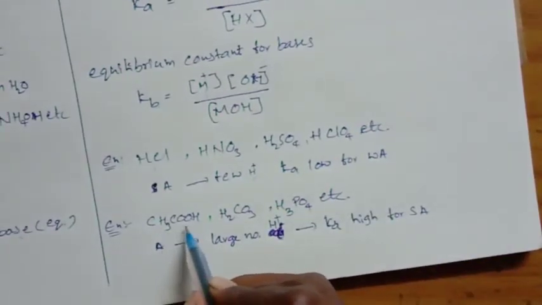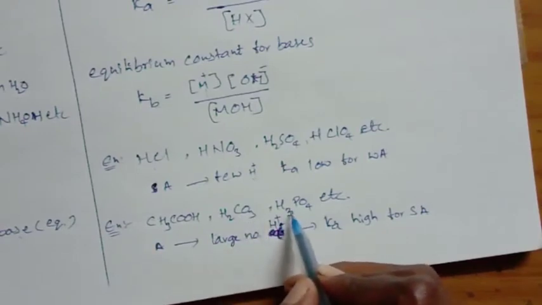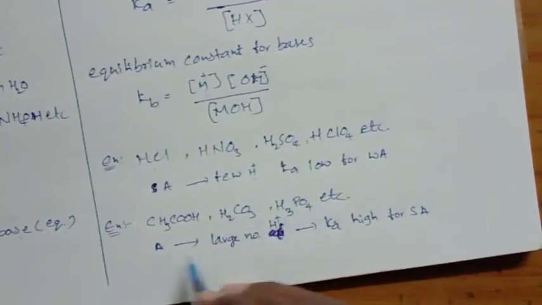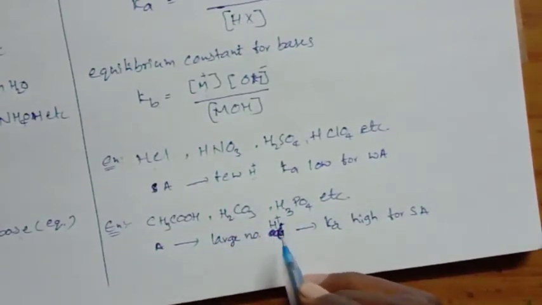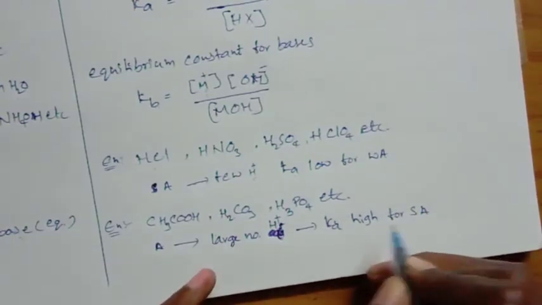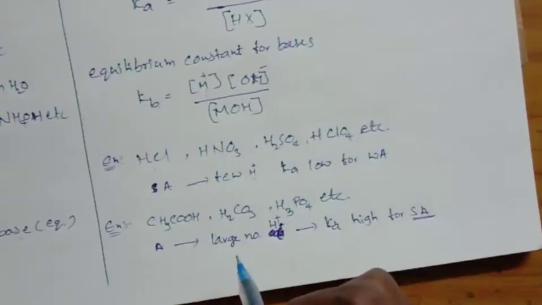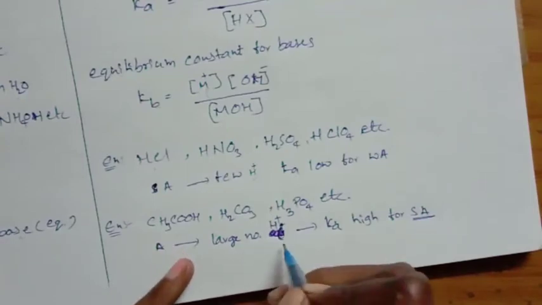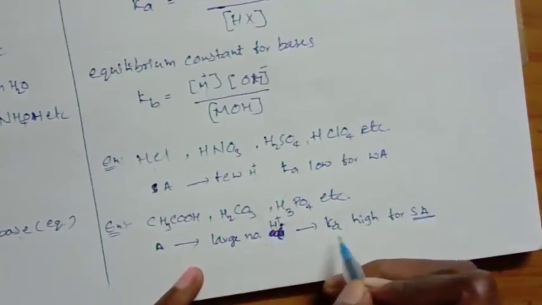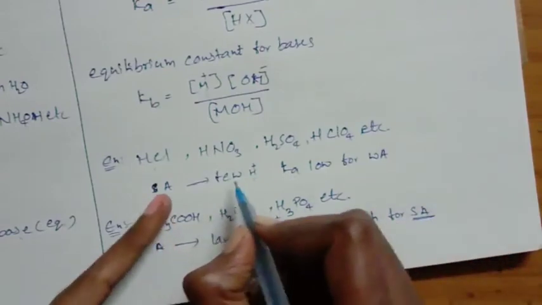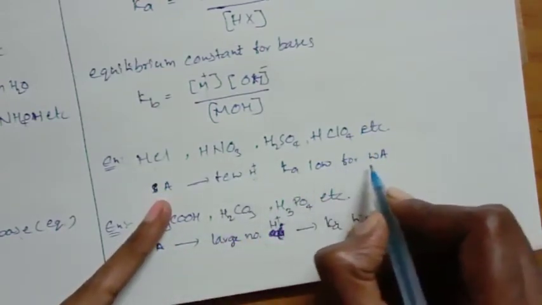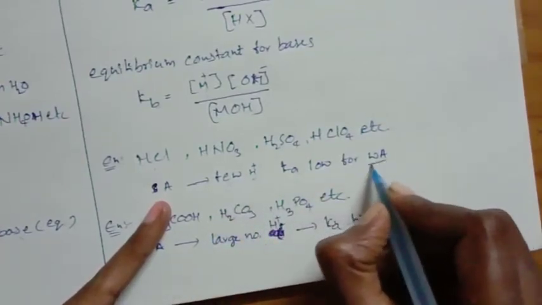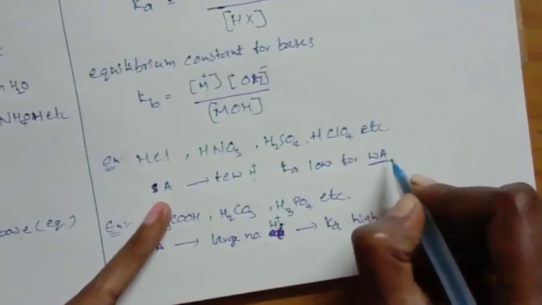Another example, CH3COOH, H2CO3 and H3PO4, carbonates or phosphates, produce a large number of H plus ions, so they are called strong acids according to Arrhenius theory. If an acid produces a small number of H plus ions, we call it a weak acid.